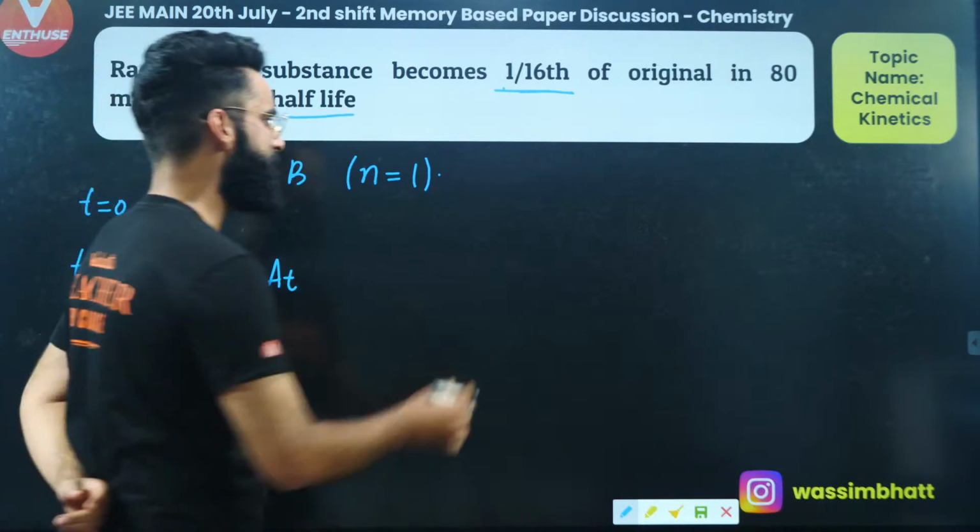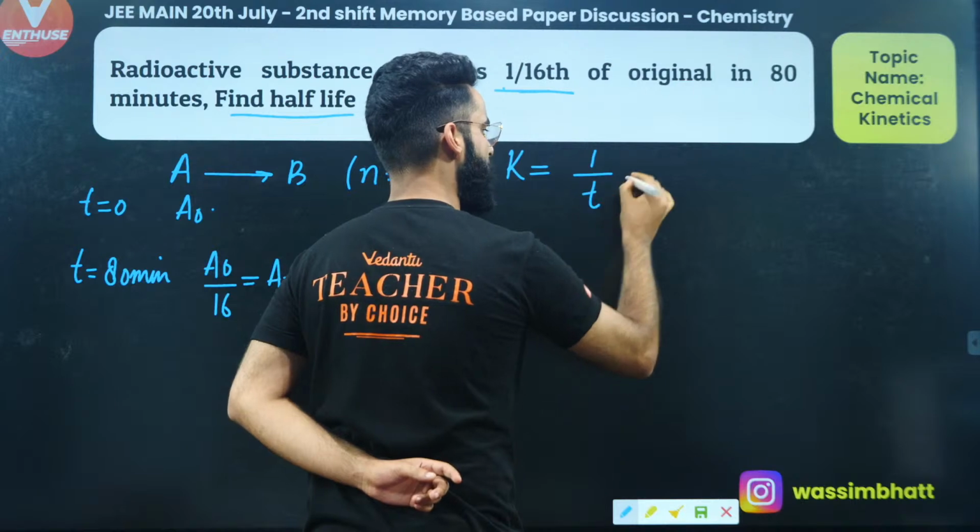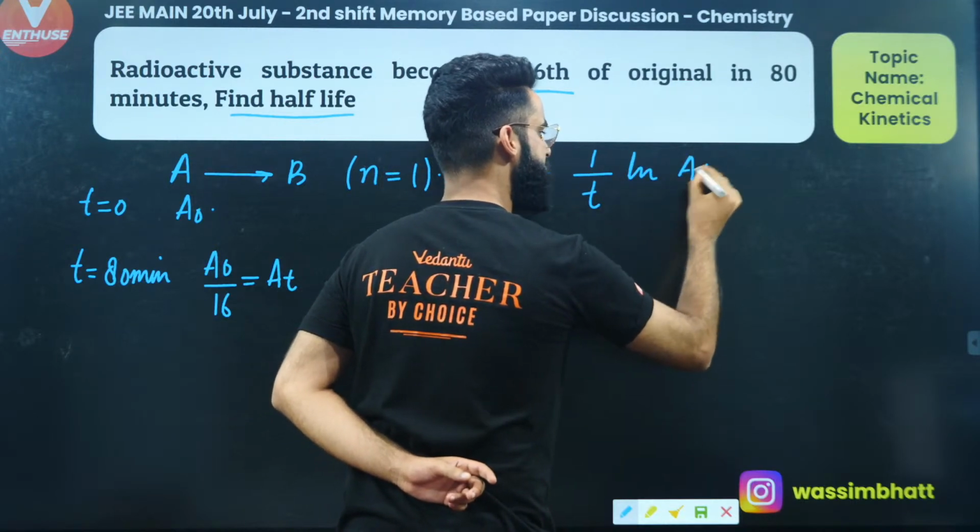So first thing, I'm going to use the integrated rate equation for first order kinetics, which is going to be k = (1/t) ln(A0/A80).